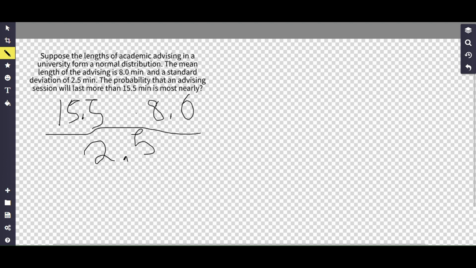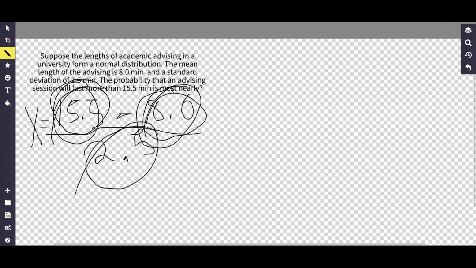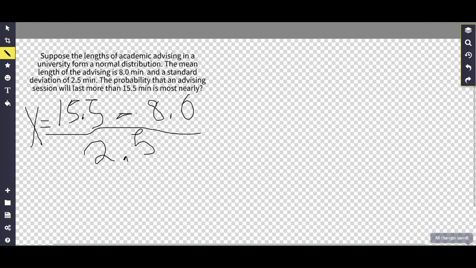If you look in the FE reference manual, you will find that most probability questions ask you for the value of X to even start. It will have you take the largest number, subtract the smaller number, and divide by the standard deviation underneath. For this equation, we know that 2.5 is the standard deviation, so the standard deviation goes here. We know that the mean length of advising is 8 minutes.